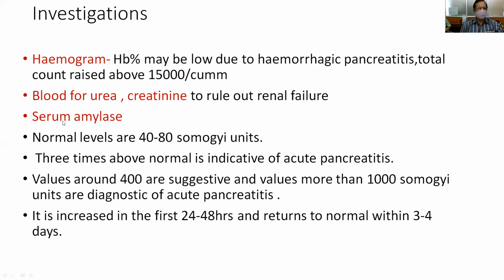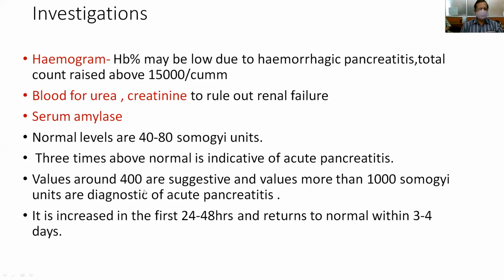Serum amylase is short notes for you; it is commonly asked as a 4 marks question. The normal levels are 40 to 80 Somogyi units. In any case of acute pancreatitis, it normally increases 3 times above normal, which is indicative of acute pancreatitis.